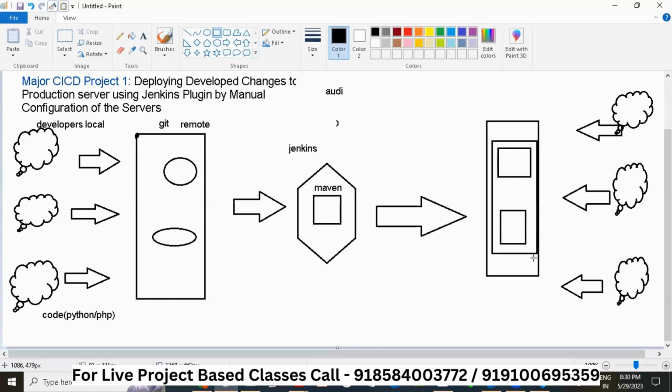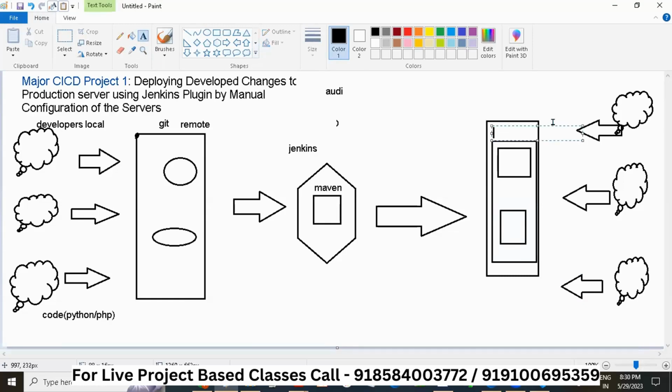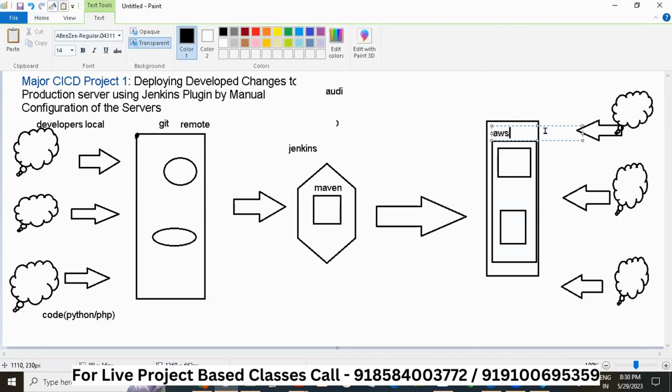So we have our AWS here, which we will be seeing. You have to create an account in AWS, which I will be showing. So this is AWS. Inside this, we have the web server, and then we have a code here, which may be written in PHP or Python. So now just think, this is the project we have to do. This is the whole cycle we have to complete. This is how the company is working.